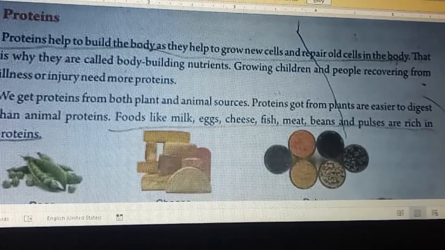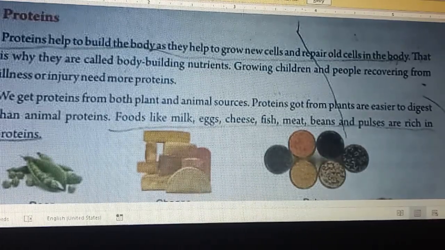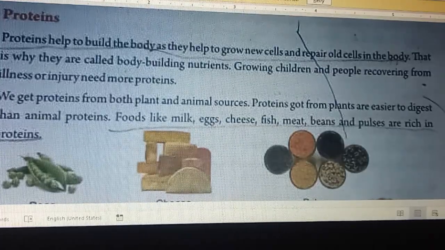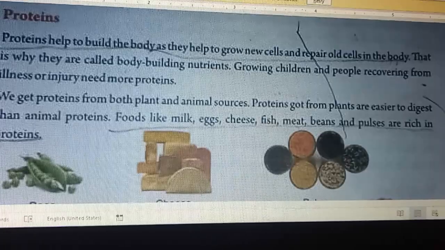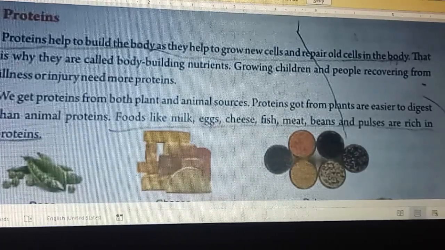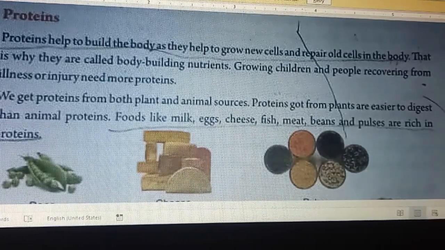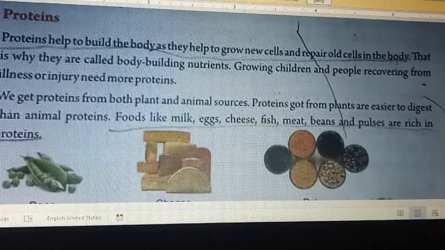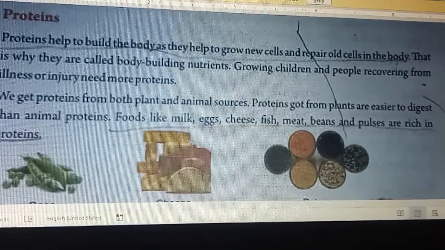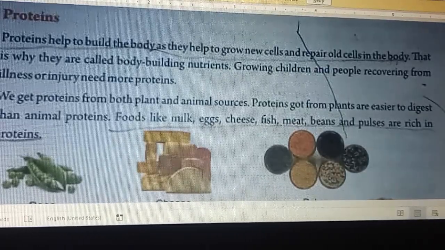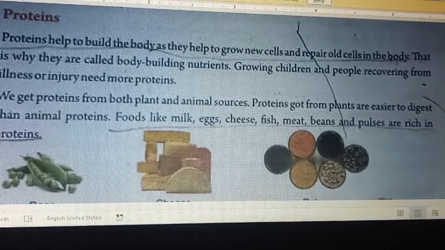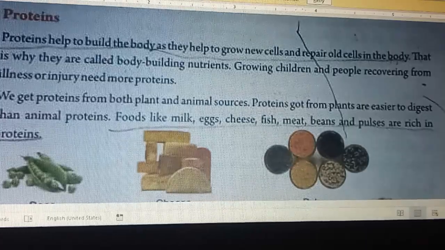Growing children and people recovering from illness or injury need more protein. Children need lots of protein, whereas if anyone got injured or got a wound or cut, he or she needs protein to repair that cell or that portion of the body.